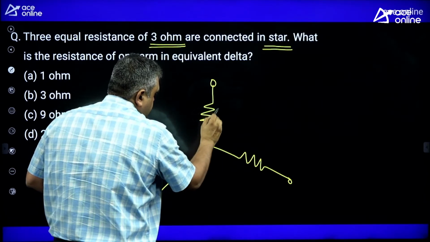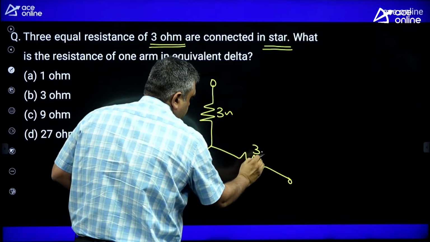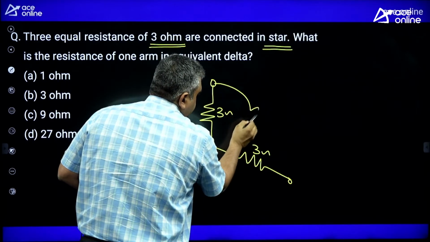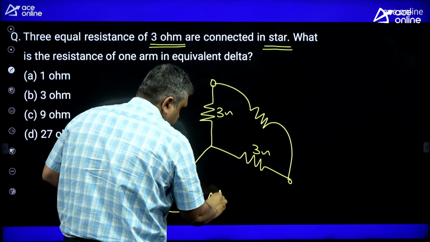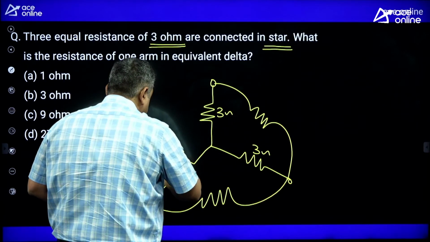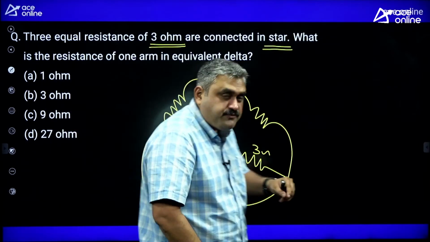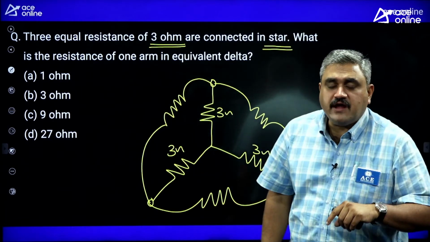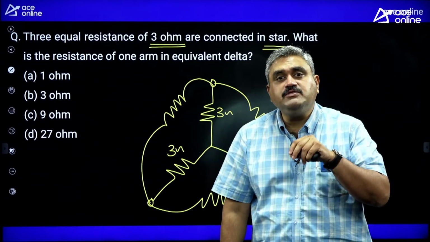All these values are equal: 3 ohms, 3 ohms and 3 ohms. Now what is he saying? What is the equivalent resistance value when you take its equivalent delta? So is this equivalent delta or not? Whenever you convert from star to delta, if all the star impedances are Z, then its equivalent impedance in delta will be 3Z.